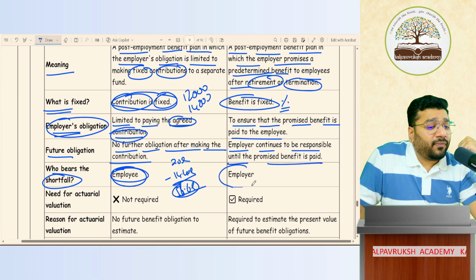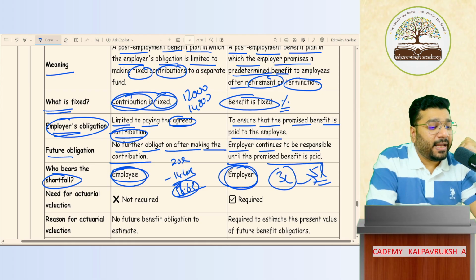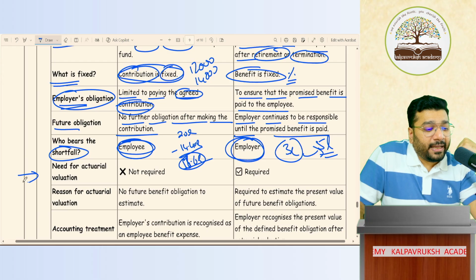Here, if there is any shortfall, for example, I promised to pay 5 lakh, but now the fund available is 3 lakh. So the difference is 2 lakh, who will bear? The employer has to bear. Keep this point pending.